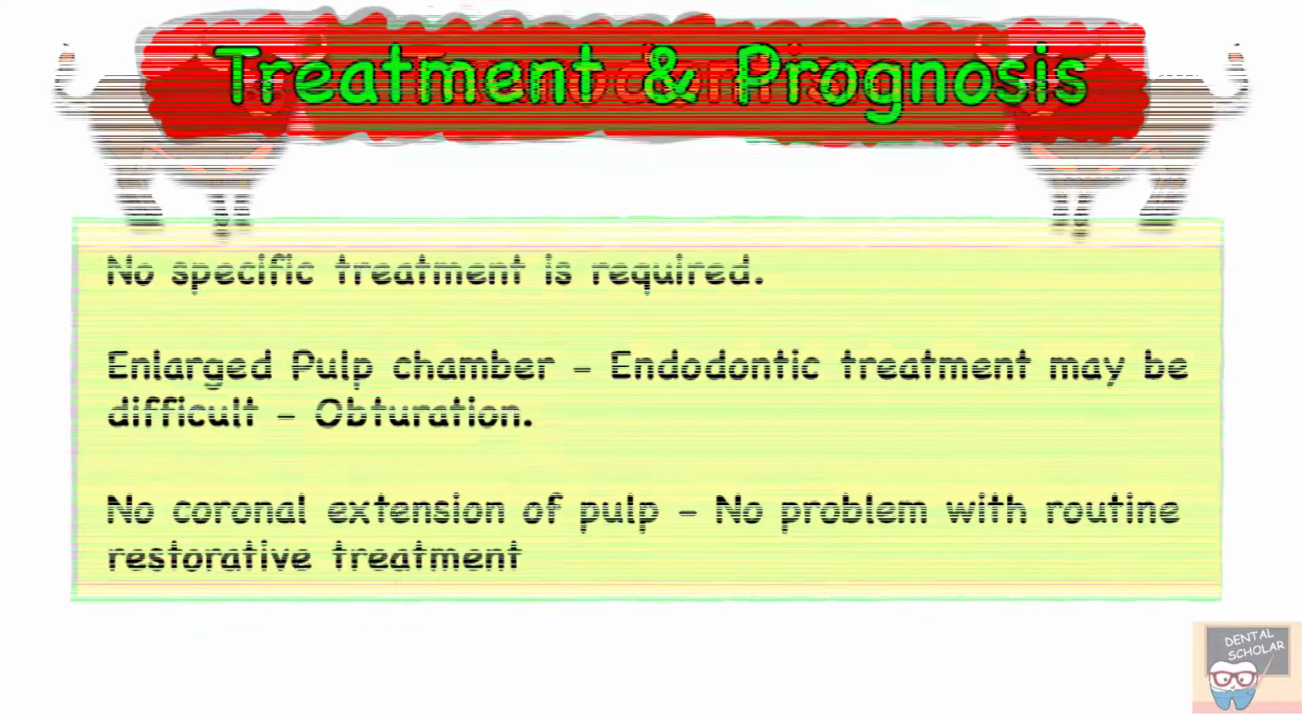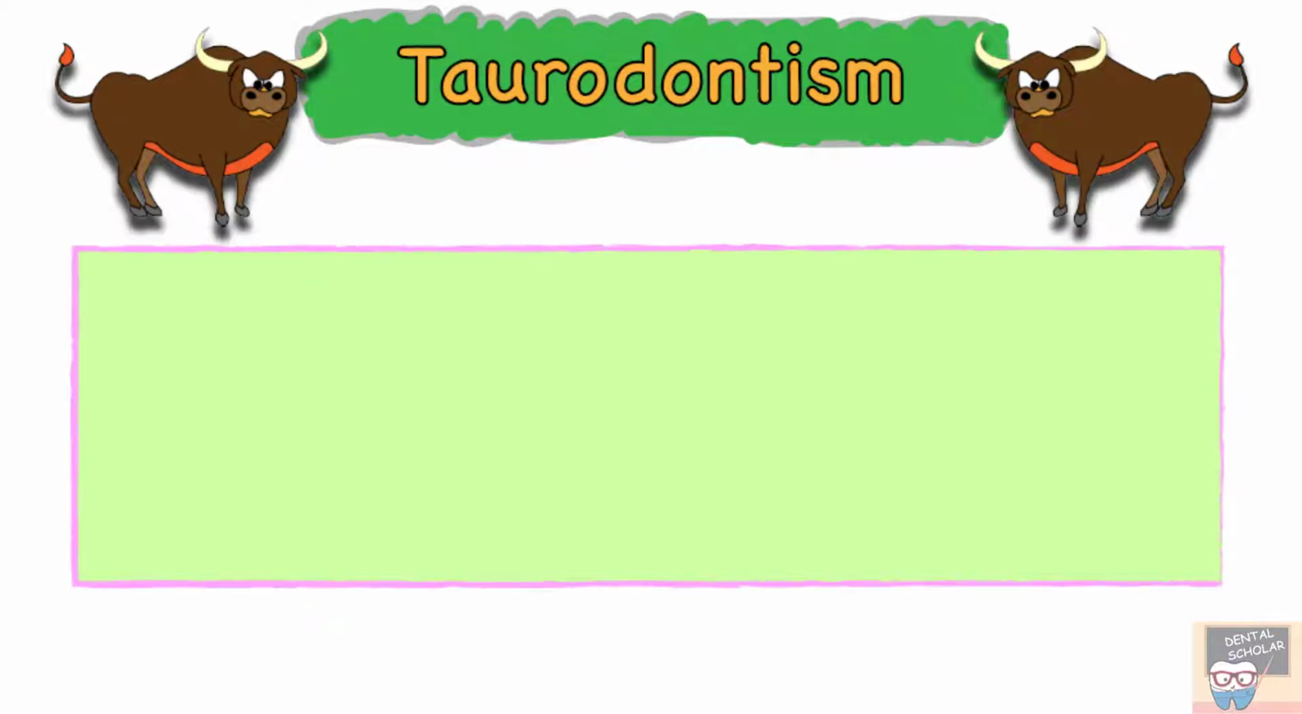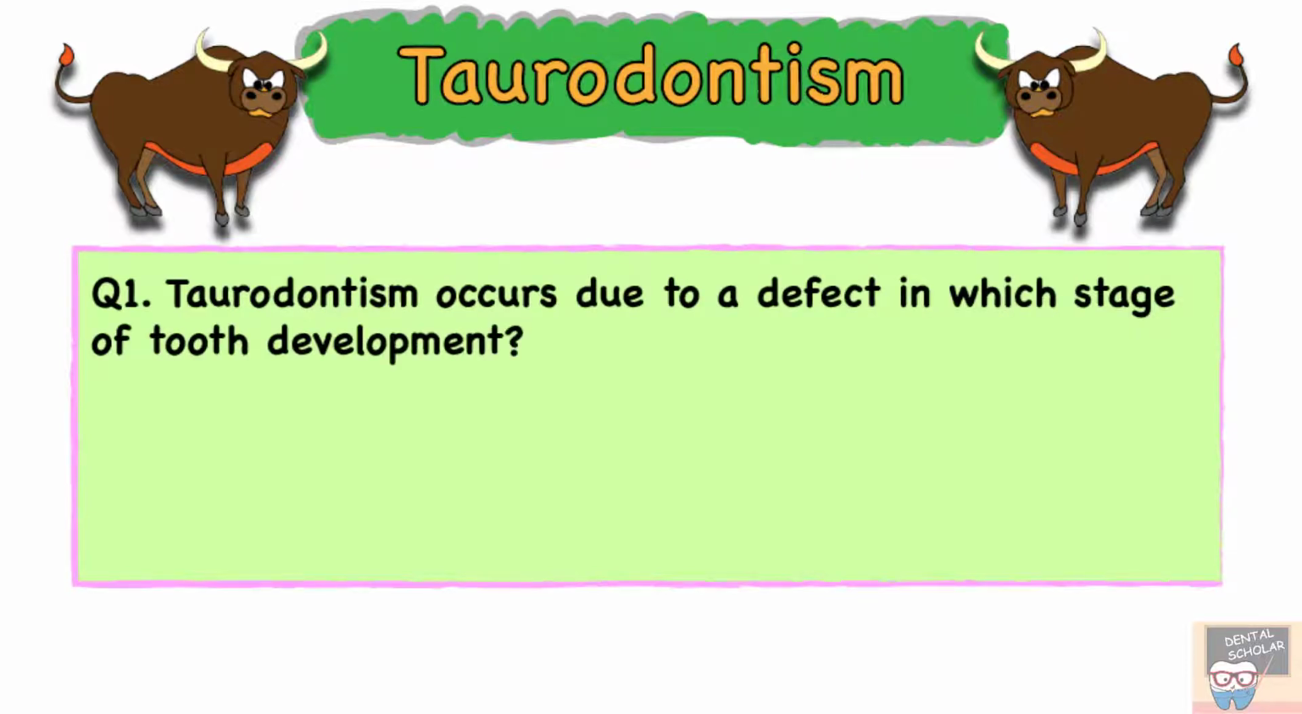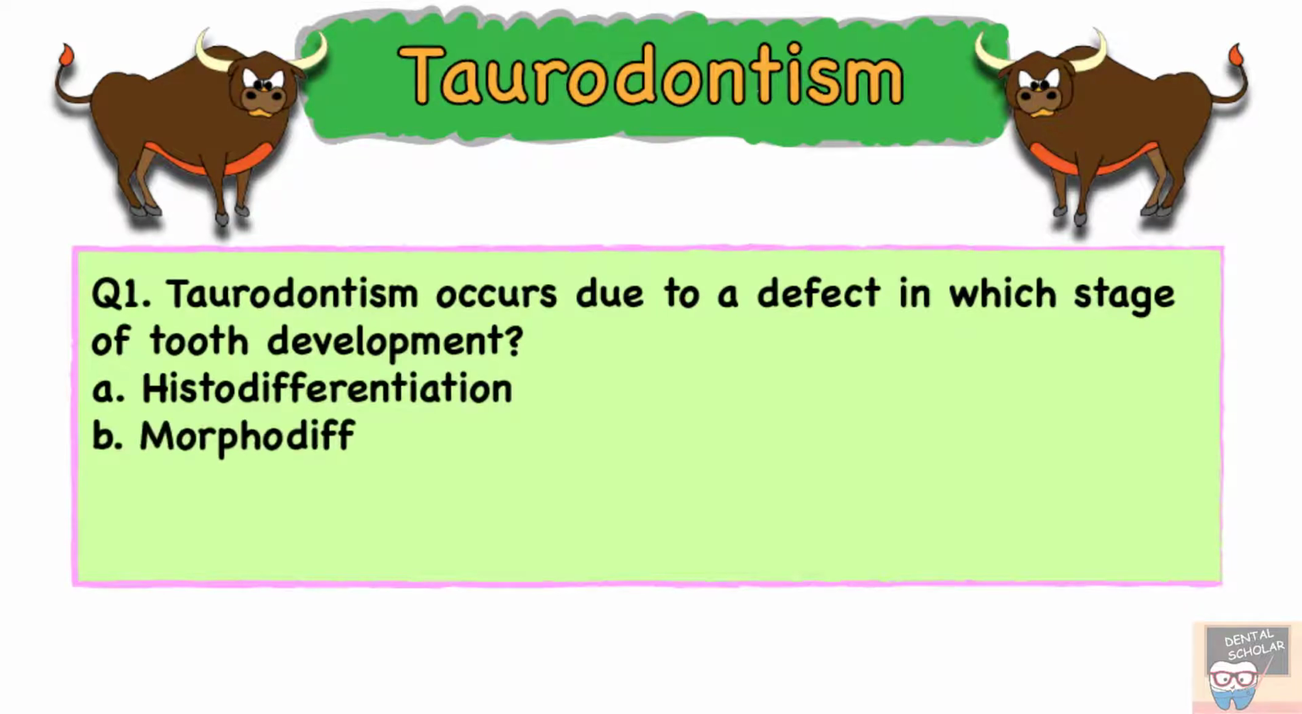Let's now discuss some MCQs related to taurodontism. Taurodontism occurs due to a defect in which stage of tooth development? Option A, histodifferentiation. Option B, morphodifferentiation. Option C, apposition. And option D, initiation.